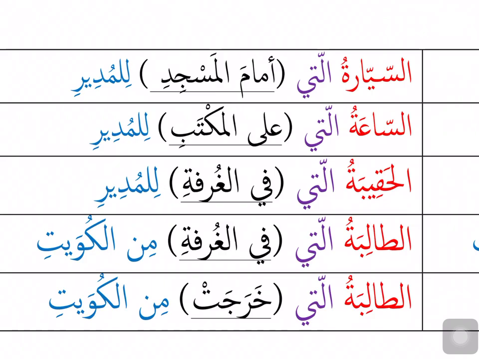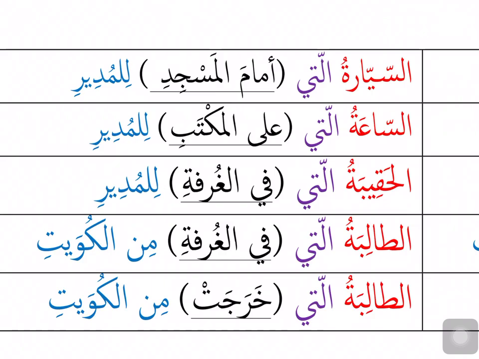As-sa'atu allati ala al-maktabi lil mudiri. As-sa'atu is the mubtada, allati is the sifa, ala al-maktabi is silatul mawsul, jar majroor. Lil mudiri is jar majroor, shibu jumla khabar. The watch which is on the desk is for the mudir. Al-haqibatu allati fil ghurfati lil mudiri. Al-haqibatu is the mubtada, allati is its sifa. Fil ghurfati is the silatul mawsul for allati. Lil mudiri is jar majroor, shibu jumla khabar of the sentence. The bag which is in the room is for the mudir.